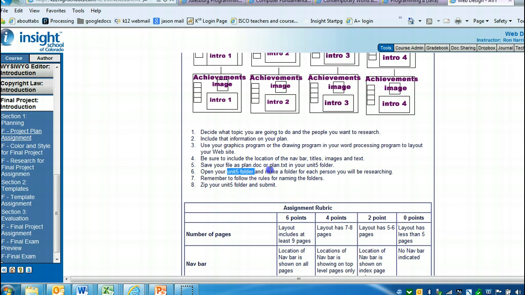Now in the Unit 5 folder, you're going to make a folder for each person. So if you're doing basketball, you might do Jordan, Jabbar, James, etc. You'd have a folder for each of the 4 people. And remember, for your folders, just use their last name, all small letters. Make life easier. When you submit this, you're going to submit to me the whole Unit 5 folder zipped, and I'm going to be able to see probably your Word document or even a PowerPoint slide to show your layout and what your plan's going to be, and then I'll be able to see the 4 folders, one for each of the 4 people you are researching.